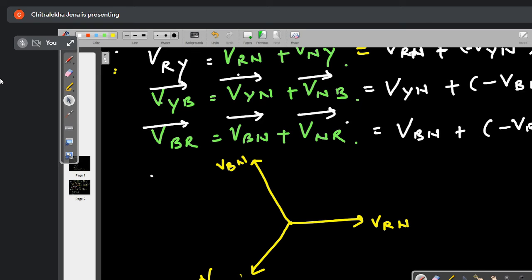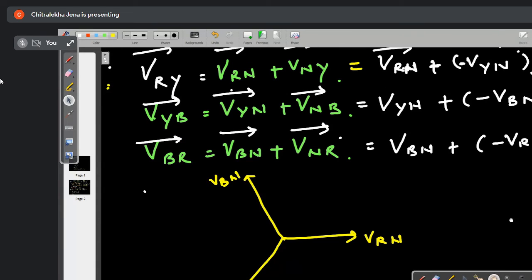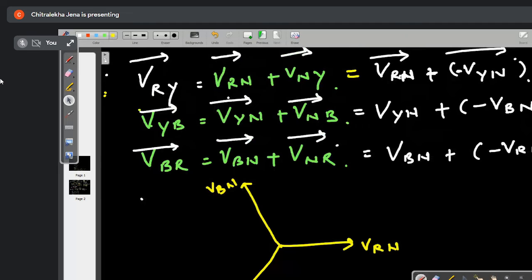VR. This is VYN. This one is VBN. Now, in order to get the relation between the line voltage and phase voltage, here you see this is my line voltage. VRY is nothing but my line voltage. But these are what? VRN and VYN. These are which voltage? This is phase voltage. This one is phase voltage, right?